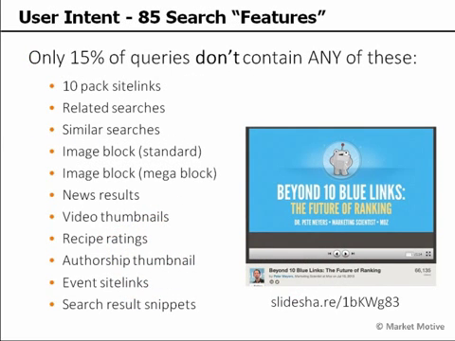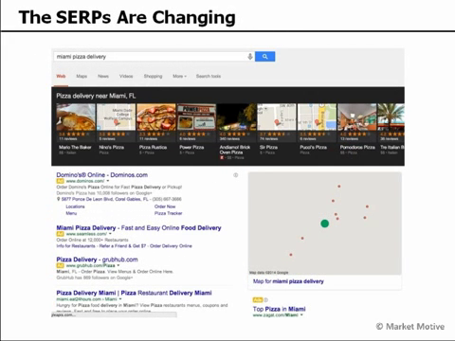But first I want to take a look at user intent and the importance of user intent in your keyword prioritization and really understanding the intent and the nature of a search result, because there's so many different types of search queries, and some of those trigger different types of search results at this point. You may get image blocks, you may get recipes, you may get authorship thumbnails, you may get events, you may get snippets, you may get one block from just one site, but the search results are changing. We're getting carousel search and local search we see here with something like Miami pizza delivery. And every one of these keywords results is highly sought after. It's competitive. There's businesses and companies vying for these positions.